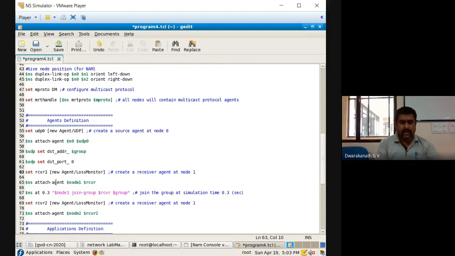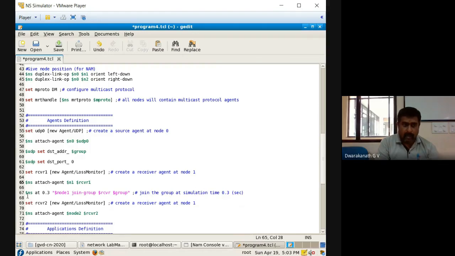Then $ns attach-agent to the node. Which node do you have to attach to? We know the destinations are N1 and N2. So N1 is a destination and receiver 1 is the object which we changed. Now observe the below statement. It is very important.